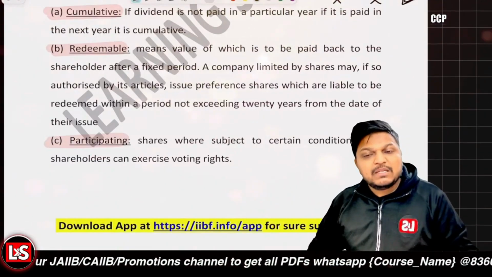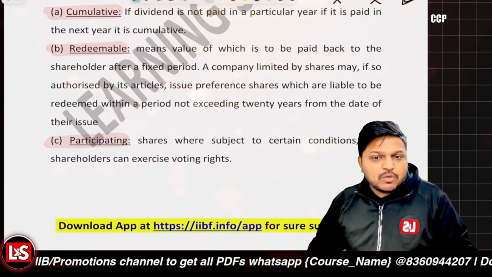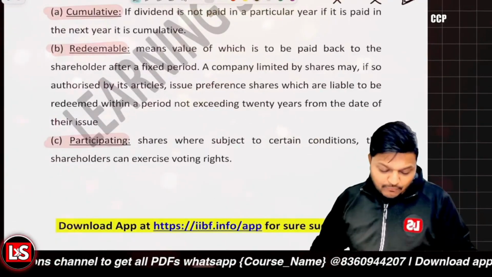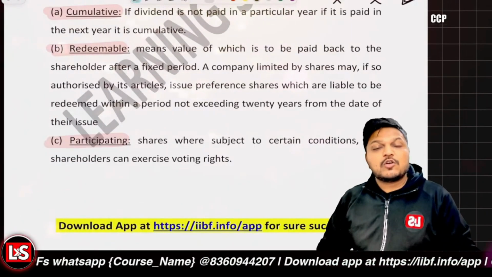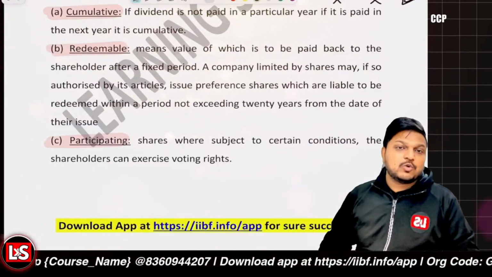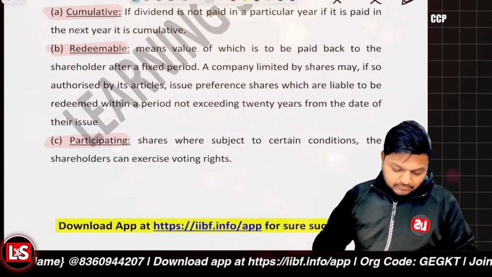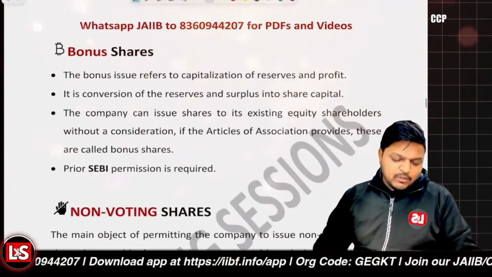So the appropriation can be made to them also in that scenario, and also they can exercise voting rights. Otherwise, in the general scenario, voting rights are very limited or not available to preference shareholders.